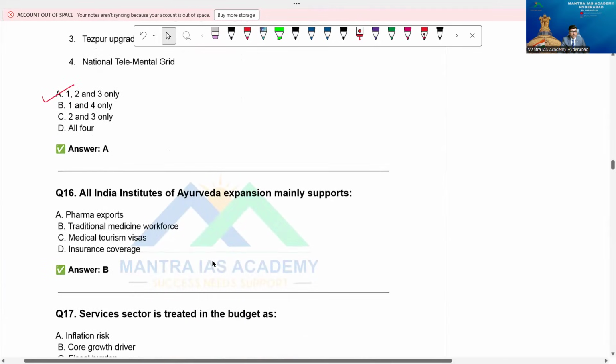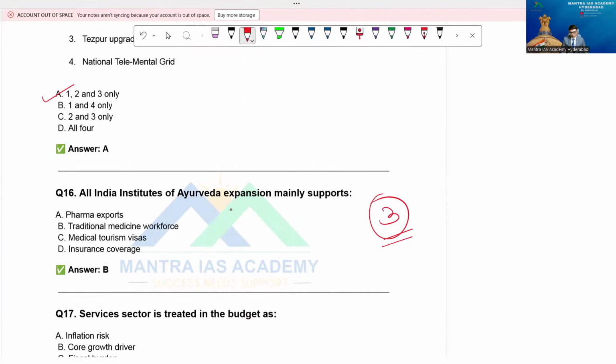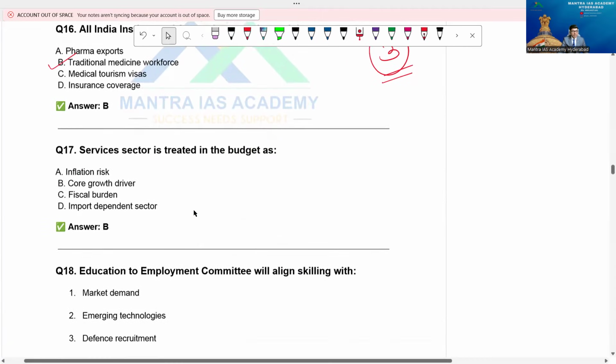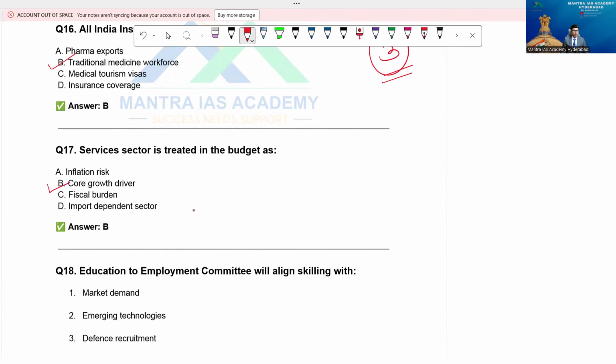Then go to question number 16. All India Institutes of Ayurveda expansion mainly supports? We have proposed three institutes of such kind. It's a great development in traditional medicine. A, pharma exports; B, traditional medicine workforce, yes, exactly. That's option B. Services sector is treated in the budget as a core growth driver.